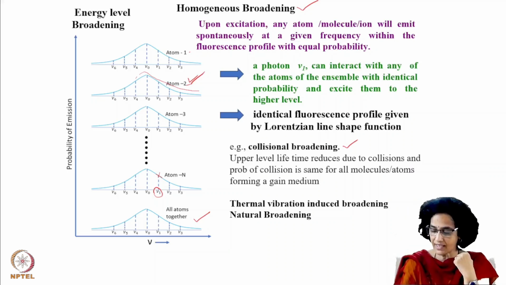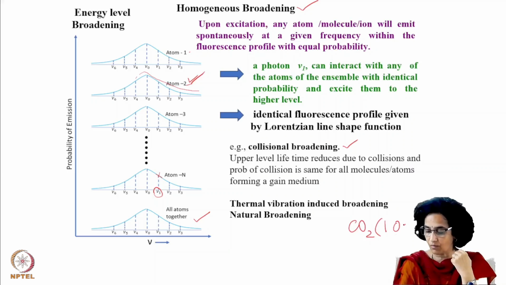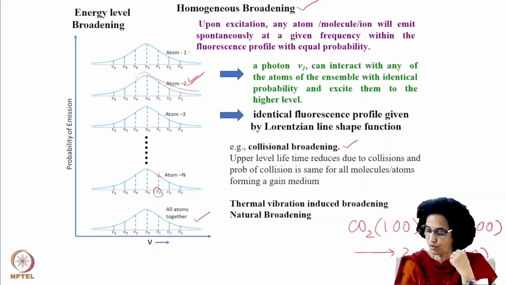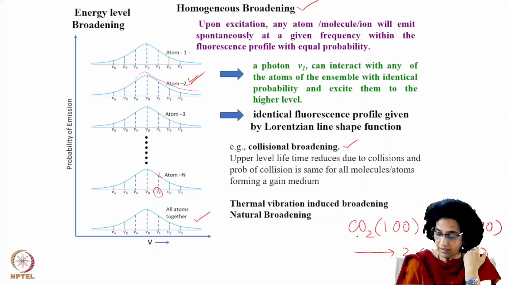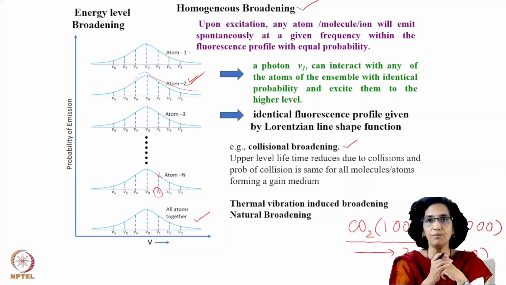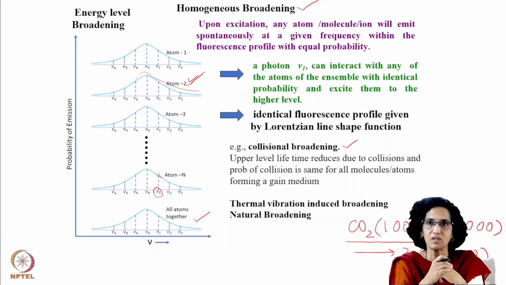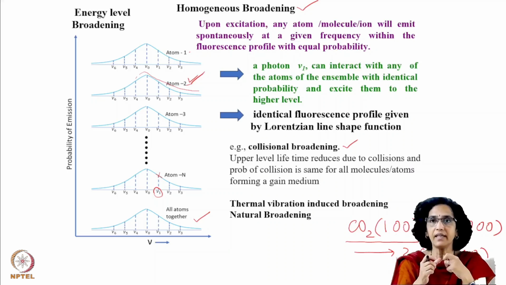For example, we had seen that CO2 in 100, on colliding with CO2 in the ground level, gives rise to two molecules in 0, 1, 0. So the lifetime of this CO2 100, which is decided by the spectral properties of that particular level, is curtailed because of collision with another molecule.